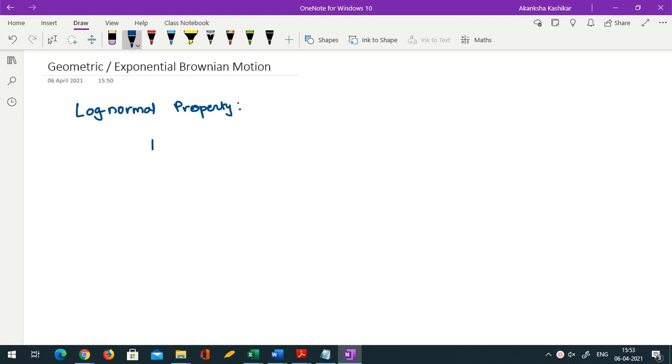So let St be a stock price process. Stock price process means St denotes price of a stock at time t. Okay.